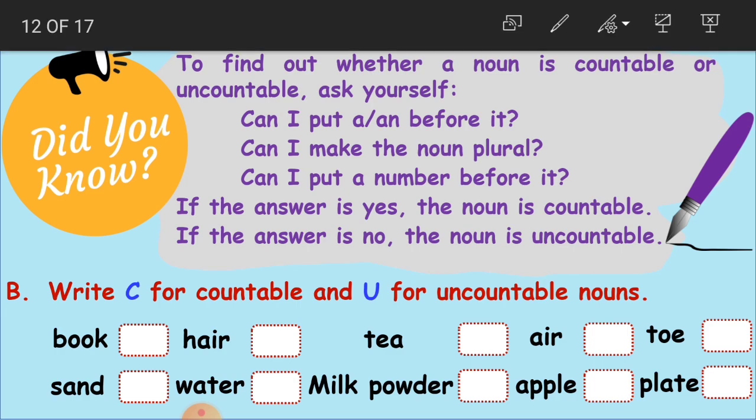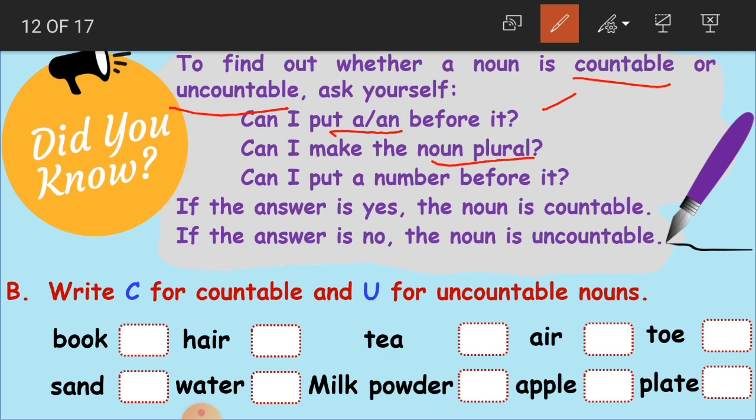So if we want to identify whether it is countable or uncountable, you just ask yourself: can I put a or an before the noun? Can I make the noun plural? Suppose for example, we'll go to the first one. Can I put a or an?